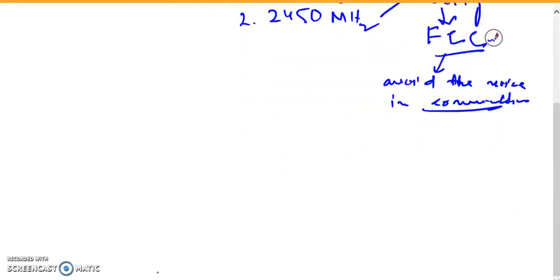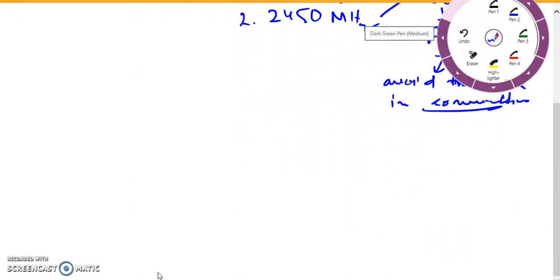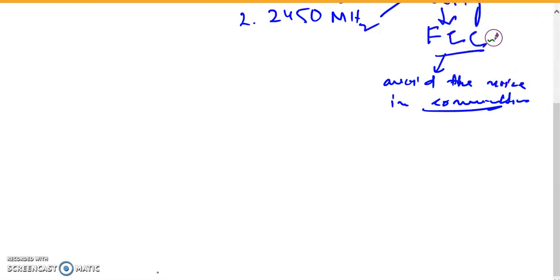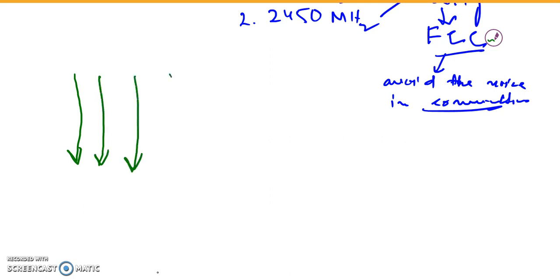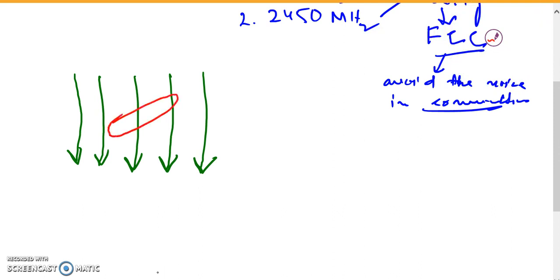So the mechanism behind the microwave heating is once the wave is passed through any food and that food contains different polar compounds. For example, water has a negative charge and a positive charge, and the wave has itself negative and positive charge.